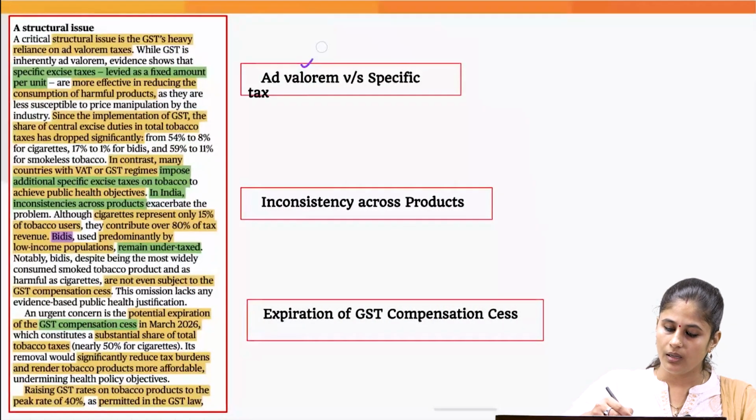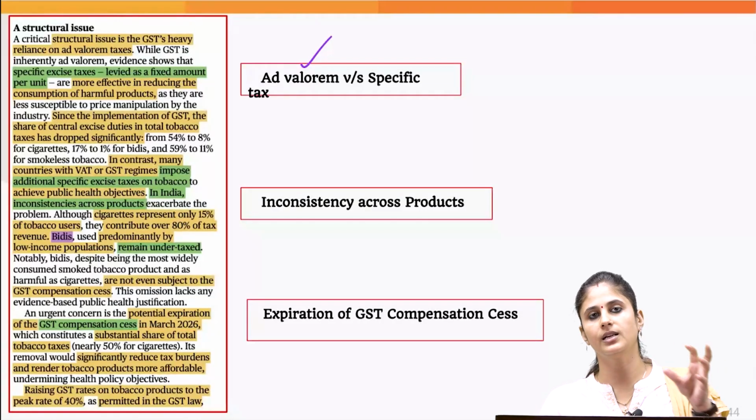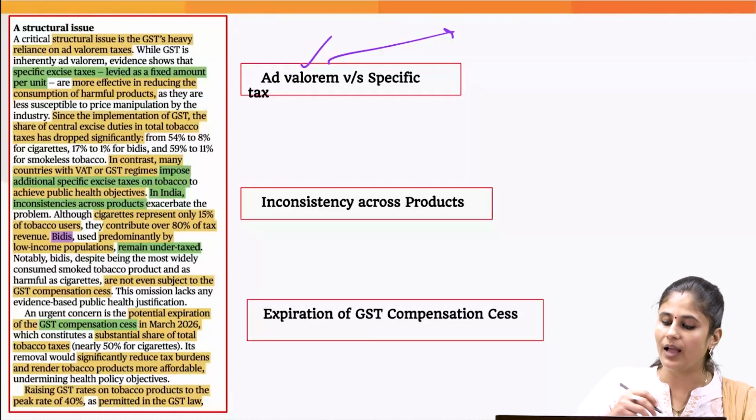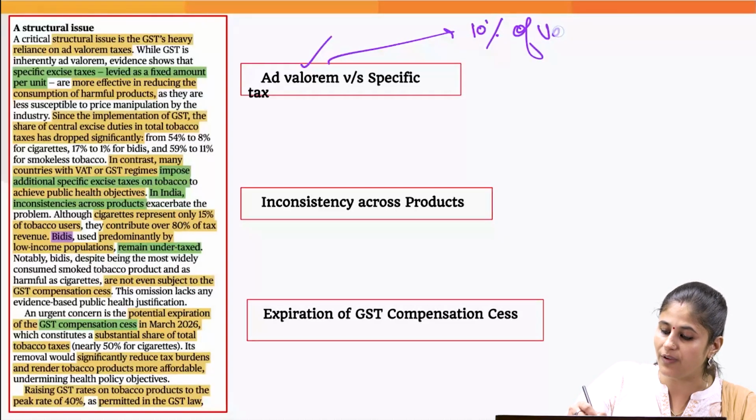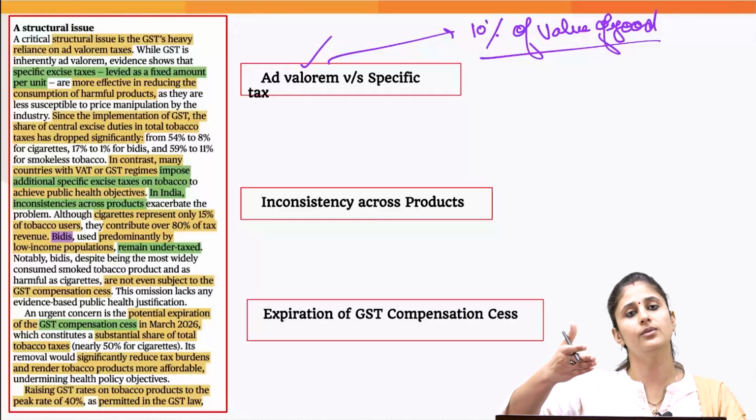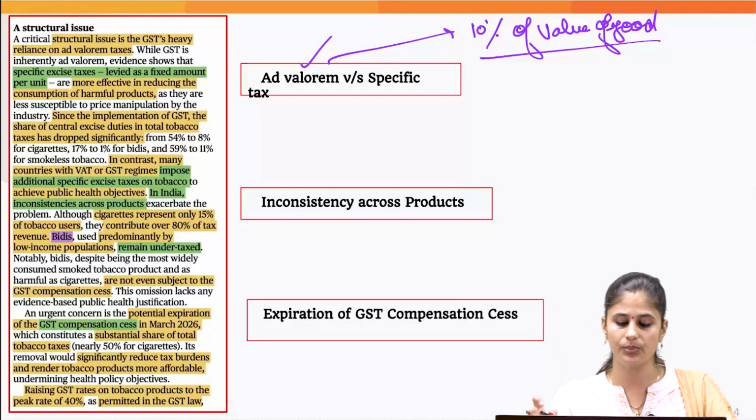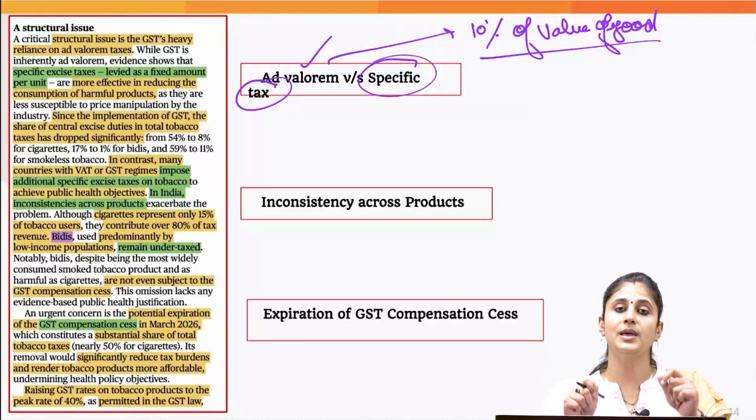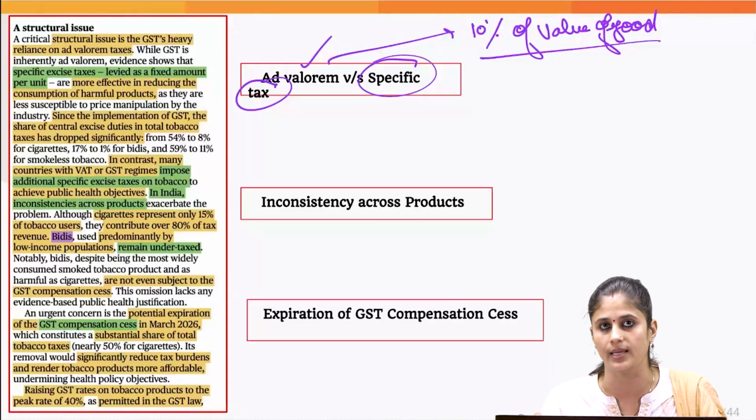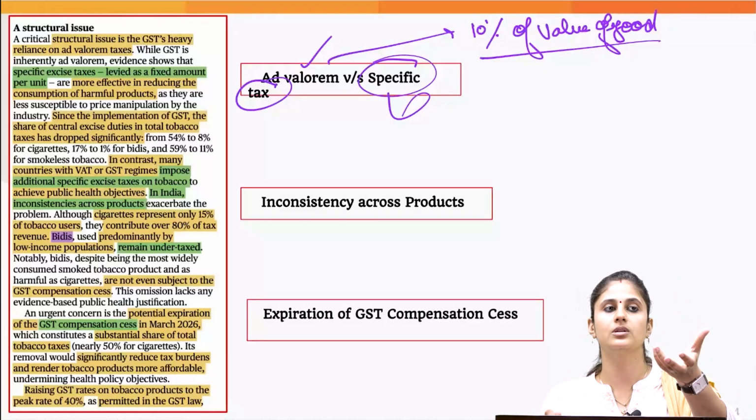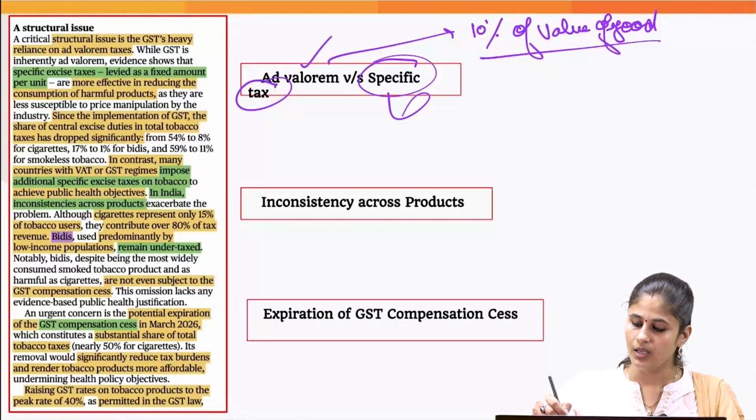Now, the structural issue which the writer has pointed out with regard to GST is that it is based on ad valorem tax. What is ad valorem tax? Wherein you have to pay a certain percentage of the value of the good, the monetary value of the good. So GST would be imposed on the value of the good. Whatever value addition you have done, based on that, the GST would be imposed. Under GST, we don't have specific tax. Specific tax is basically imposed on how much quantity you are buying. It is not imposed on the value of the good, rather it is imposed on how many, let's suppose, cups of ice cream you are buying.